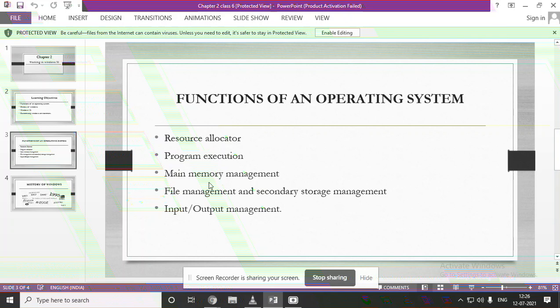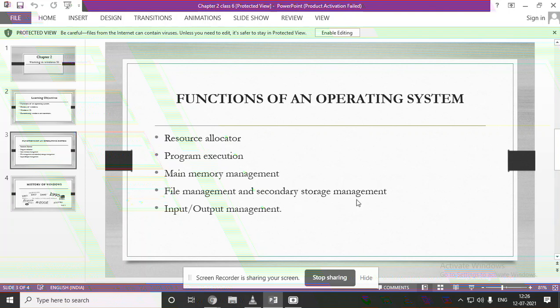Okay. So in main memory, whatever data is there, that data is directly accessed by the CPU, that is your central processing unit. Whatever file you are storing, whatever videos you are saving, we are saving it in the computer, and from the computer it will be directly accessed by the CPU. So to load the files, if you want to load the videos and all, the operating system will take care of memory management. It will manage that main memory. That is the main function of this operating system.